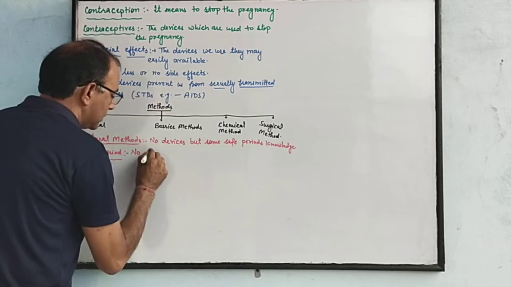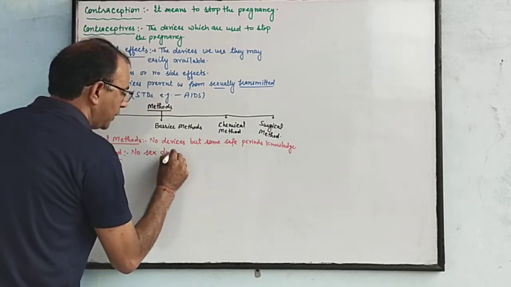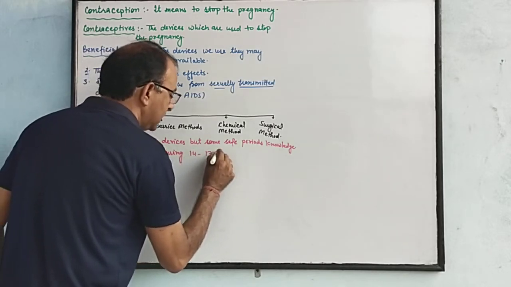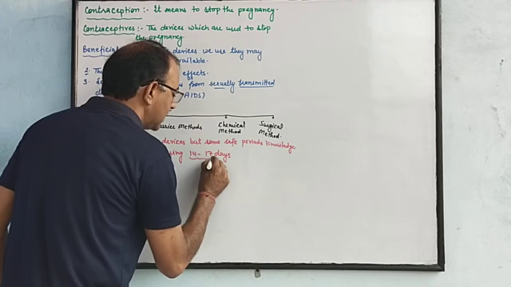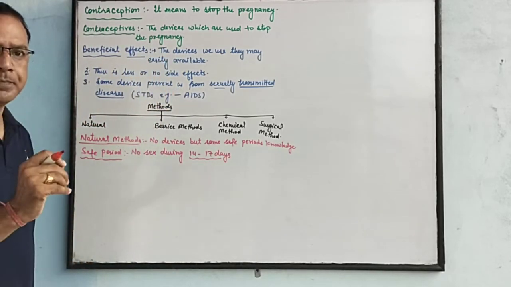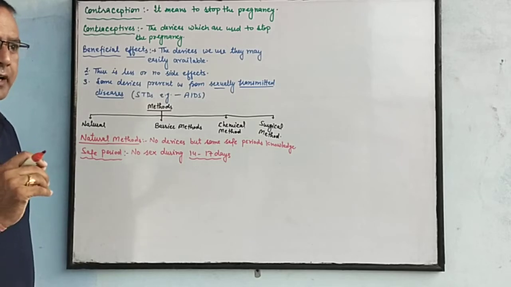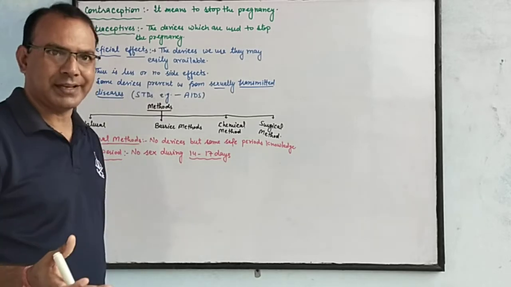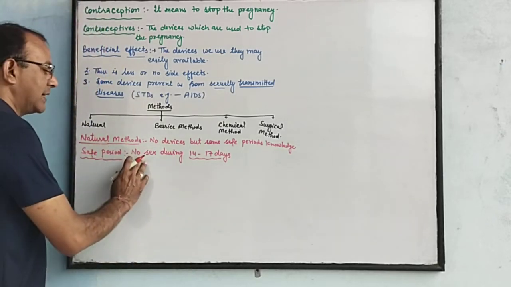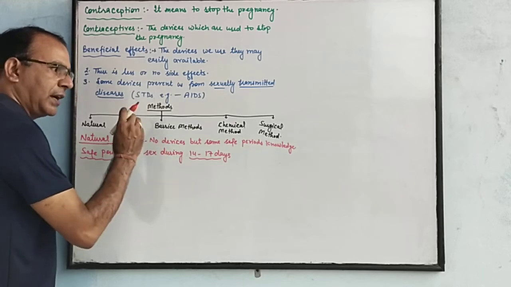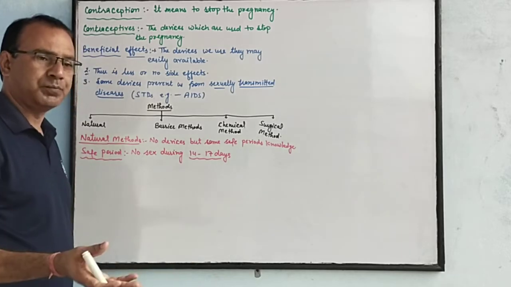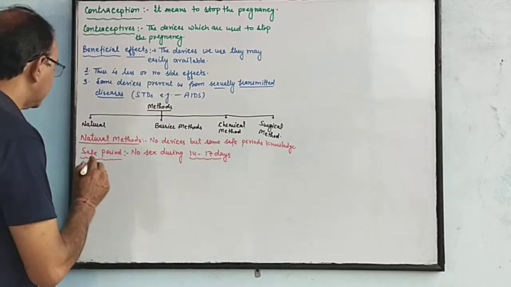No sex during 14 to 17 days. These are the safe period, because ovulation can take place in the middle of the menstruation cycle, and if the menstruation cycle is 30 days, the ovulation can take place on the 15th day. So we avoid the sexual process during the 14 to 17 days. If there is no sexual process, the ovum can't receive the sperm.